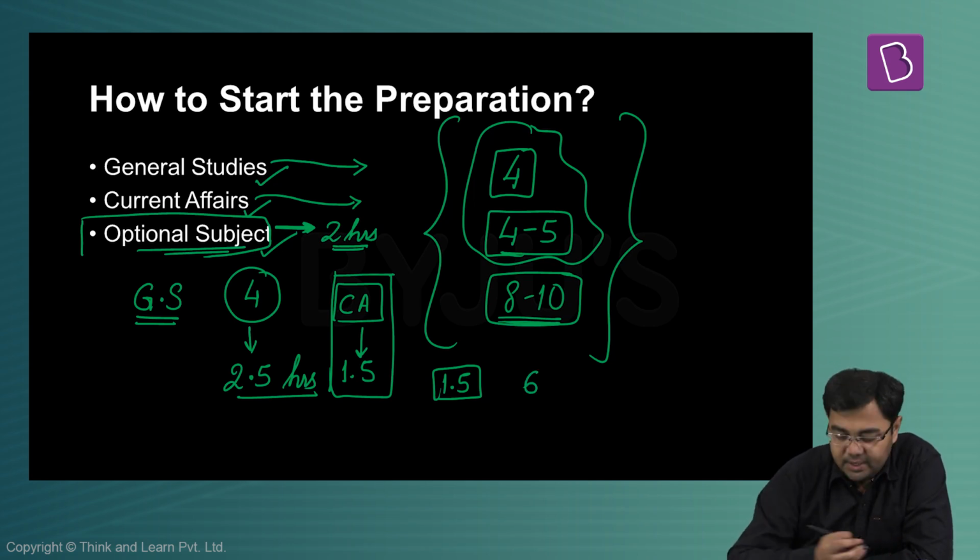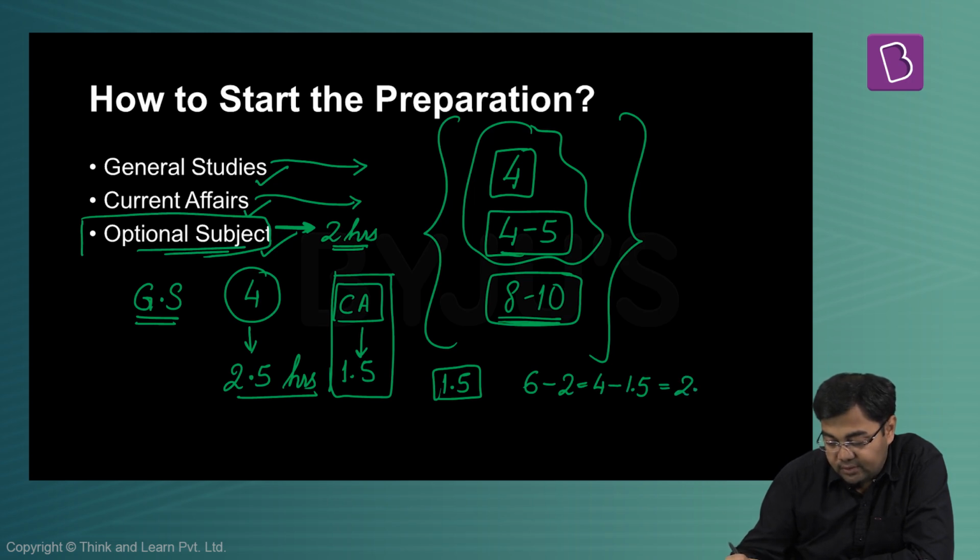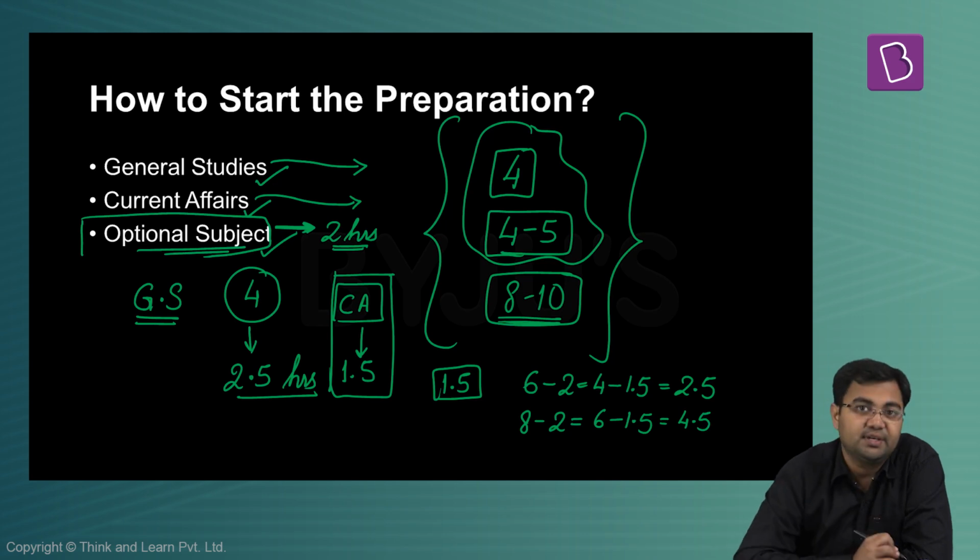In that case, 2 hours go to the optional subject, 1.5 hours goes to current affairs, and 2.5 hours goes to general studies. If you have 8 hours of time, 2 hours go to your optional subject, 1.5 hours goes to current affairs, and 4.5 hours go to general studies.